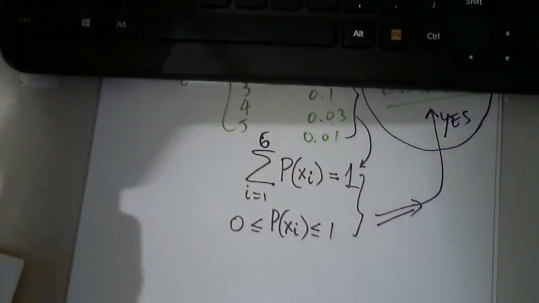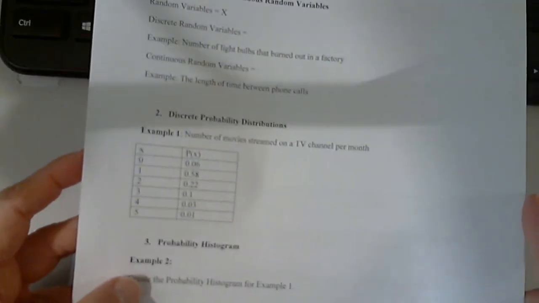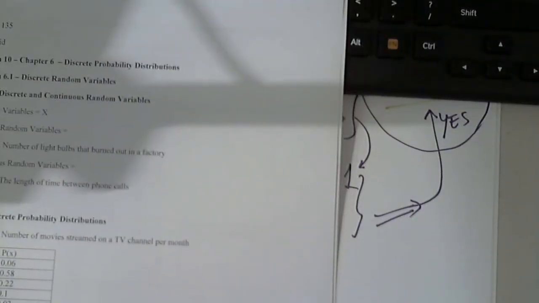And our first example here on the handout, it's asking us to create the probability histogram, to take a look at the probability histogram. So let's do this. Let's go to Stat, Calculators, and scroll down to... I can't see it. Why can't I see it? Let me move this out of the way. Custom.